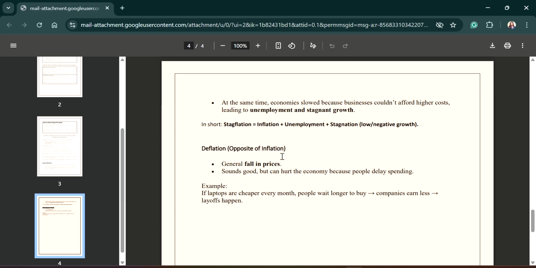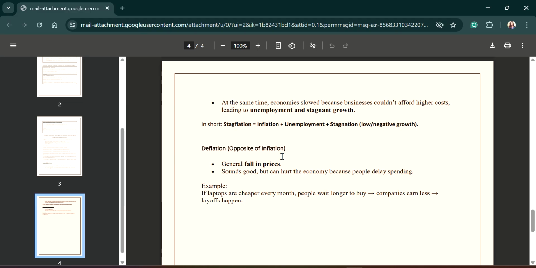Now come to the topic of deflation. So what is deflation? Deflation is the opposite of inflation. In inflation, there is a general rise in the price level, but in case of deflation, the price level falls over a period of time. It seems good for the consumer, but it is not good for the producer.